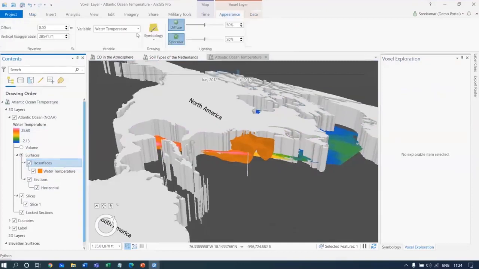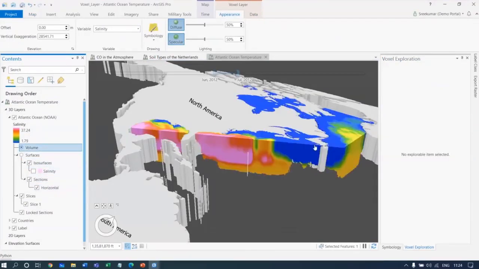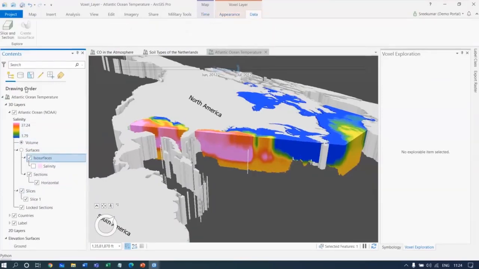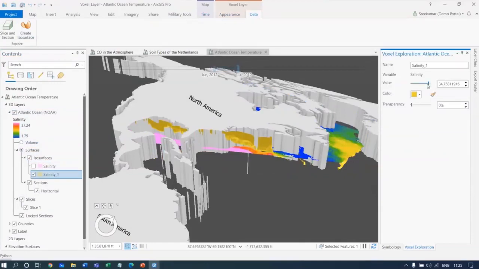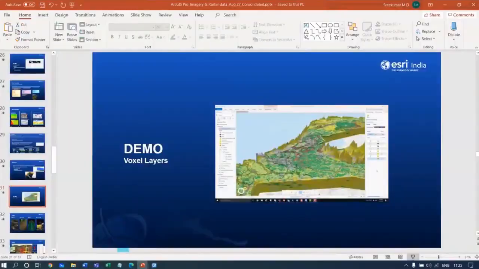Now, you can also change the variables over here and visualize it. Or you can still use volumes to see that. So you can also create an iso surface. That means the region of equal values, and see where it is actually spreading and working with. So let us continue.